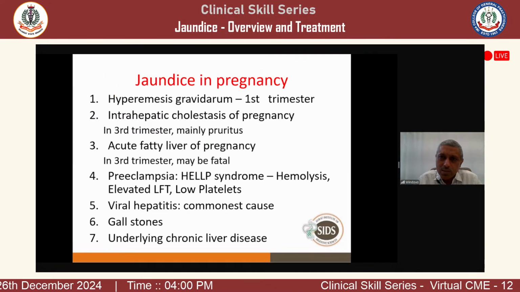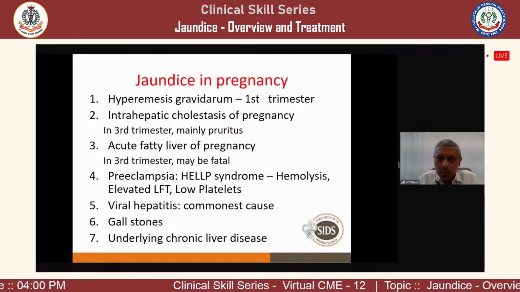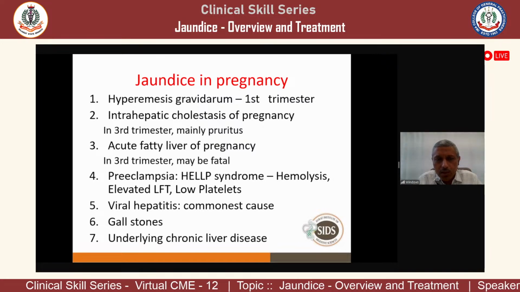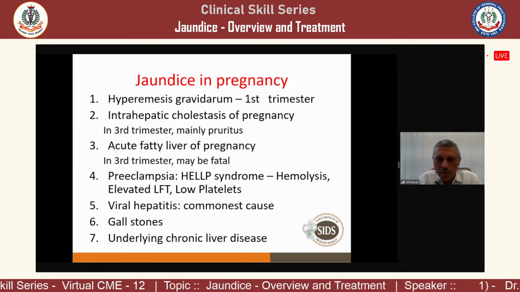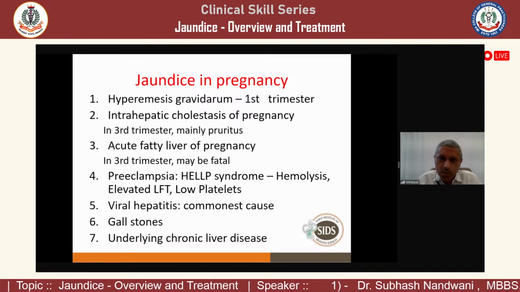Now, jaundice in pregnancy is a unique condition. We will be very careful in jaundice in pregnancy. There are a few conditions which are unique to pregnancy. The first is hyperemesis gravidarum, where the liver functions will be altered, and there can be intrahepatic cholestasis of pregnancy.